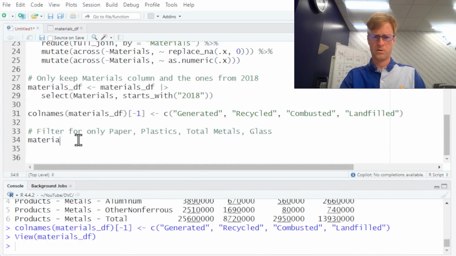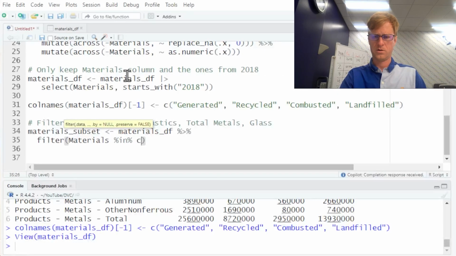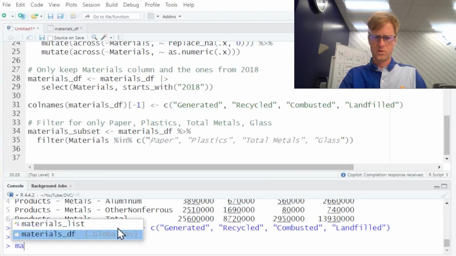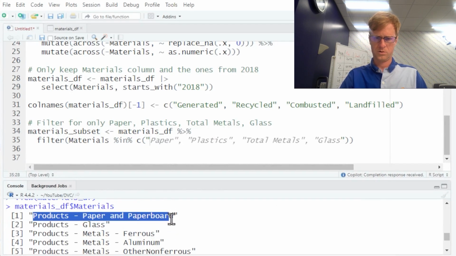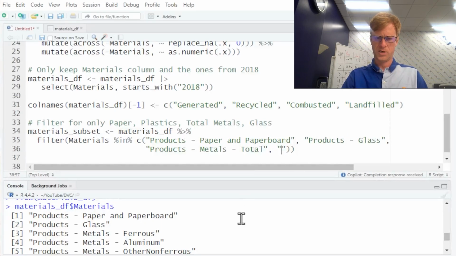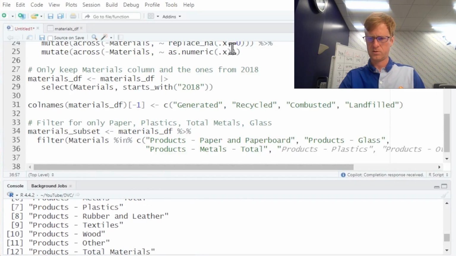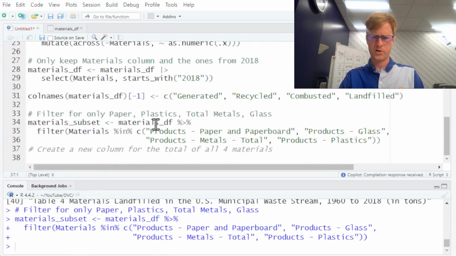Okay, so we're getting there. Let's call it the subset. So I will want to pivot longer. Materials in, and I'm just going to copy paste those material names because they're a bit longer. And the last one was products plastics. Oh, look at that. We even got that one. Okay, so we're focusing on the 4 major material types.